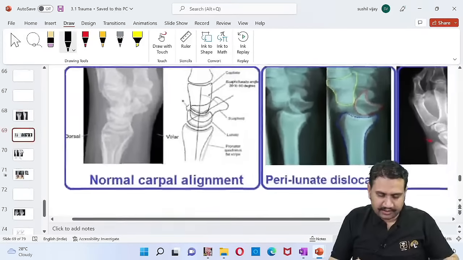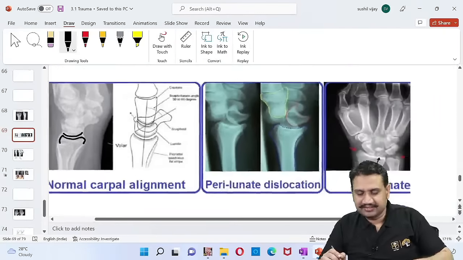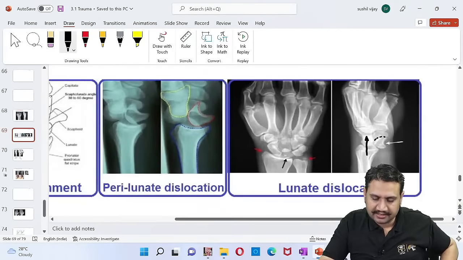Okay, have a look. The normal X-ray first. So normal X-ray, distal radius here, the lunate here, and if it is a lunate dislocation, rest of the carpals are still in line, but lunate is standing out here. The lunate is standing out here.